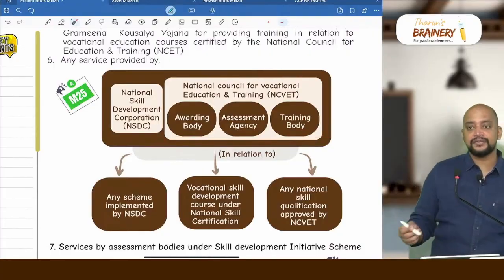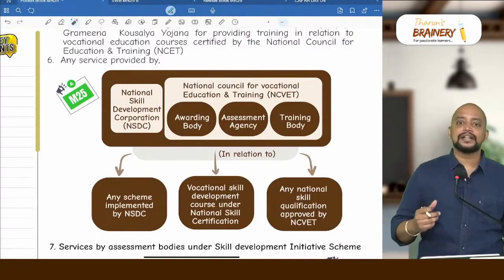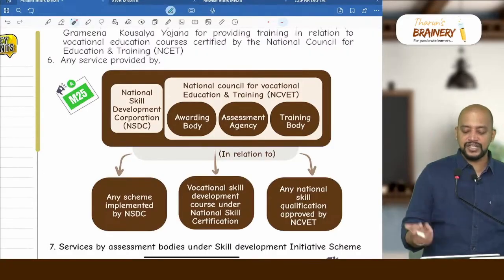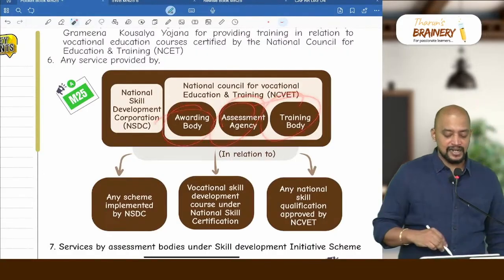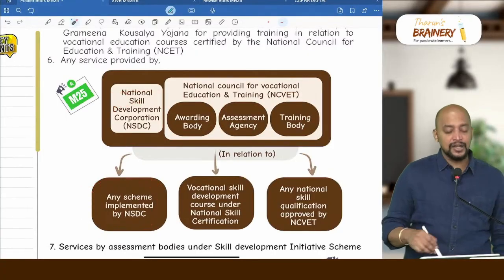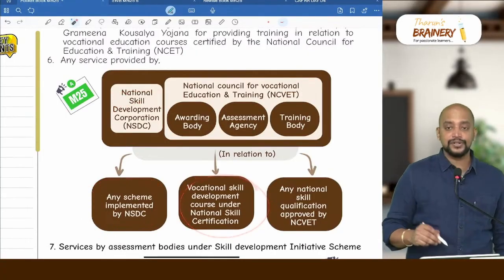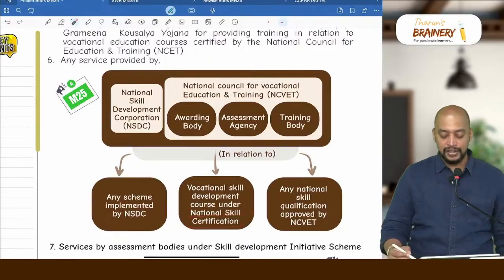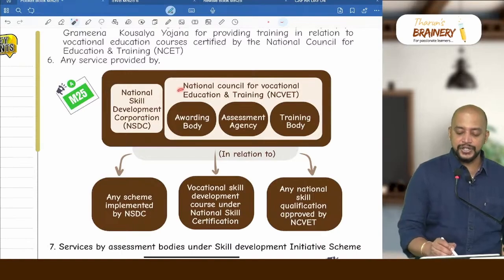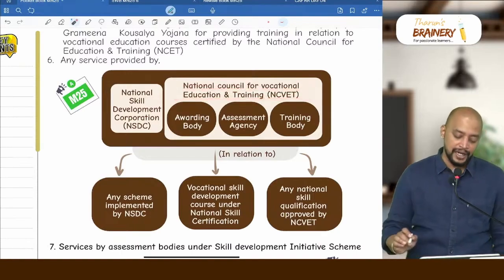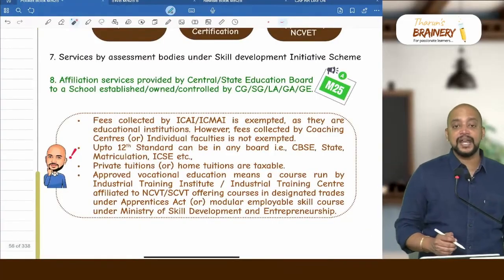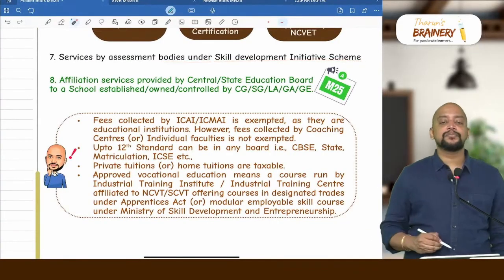Previously we did not have this; they were calling it the assessment partner or training partner. But they have just brought in awarding body, assessment agency, training body. And in relation to any scheme implemented by NSDC or any vocational skill development course under national skill certification, or any national skill qualification approved by NCVT, that is National Council for Vocational Education and Training, these 3 people are exempted.